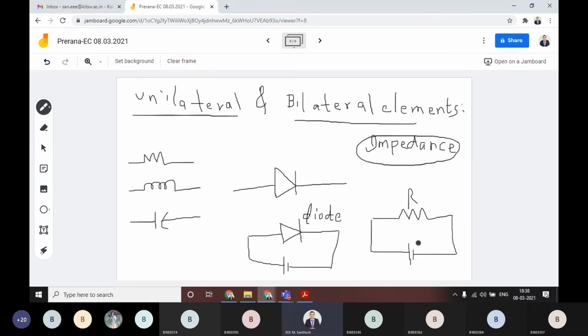Okay, your understanding is correct. Whenever you are supplying the voltage in this way, this is positive side and this one is negative side, then the polarity here will generate the current in the circuit. The current is this way. Okay, the current is this way. Then the impedance or resistance offered is equal to R. In this case it is R only.